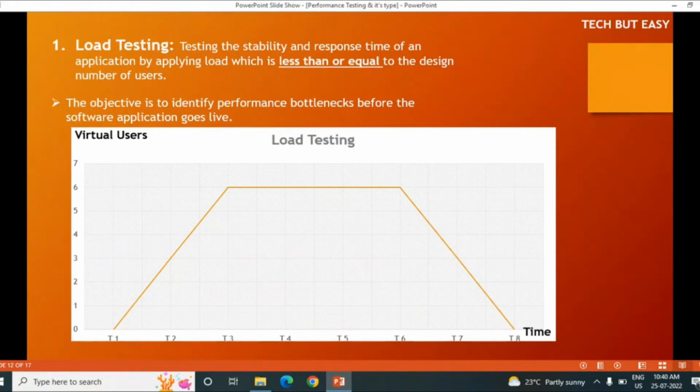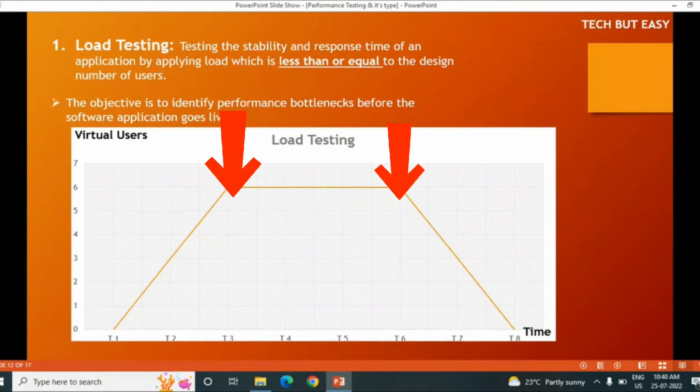Let's understand by graph. Here the user has come to login, started one by one or after some time, like that they will come. At the peak, all 100 users are logged in and they will stay for some time, like 1 hour. This duration is 1 hour. They stay for 1 hour, and slowly the ramp down will start. Then they will start to log out.